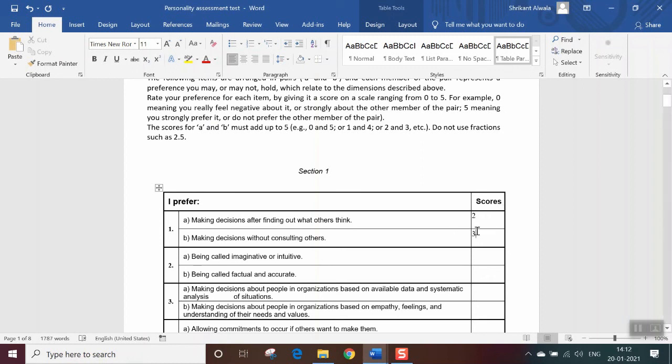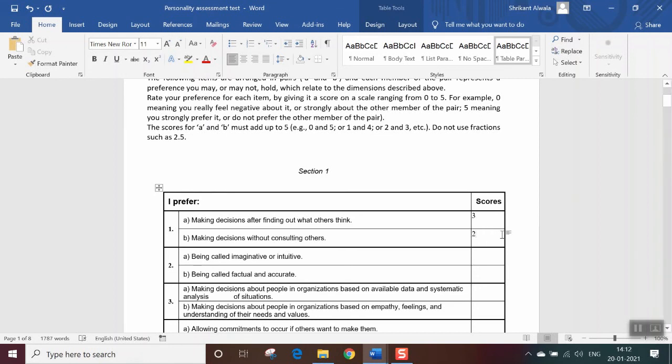When I add these two, I will be getting the answer 5. In the same way, you need to complete the remaining 31 answers. And as I said earlier, the answer should not be in decimals like 2.5. It should be a complete answer. So you need to rate either 2 and 3, or 3 and 2.